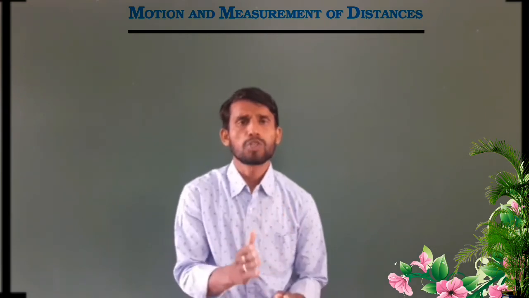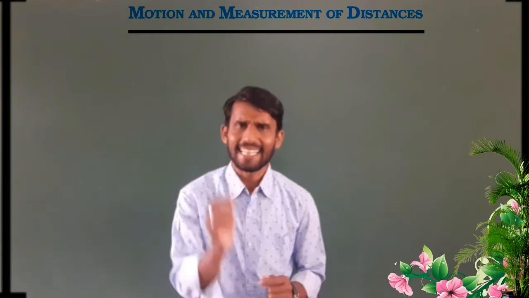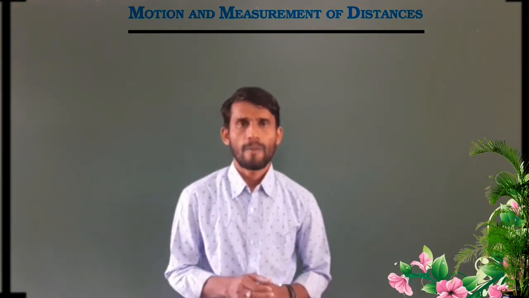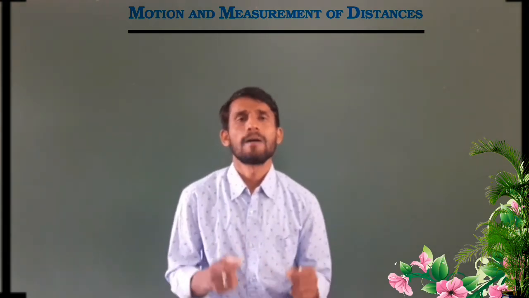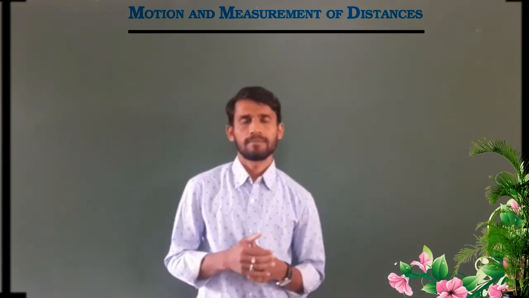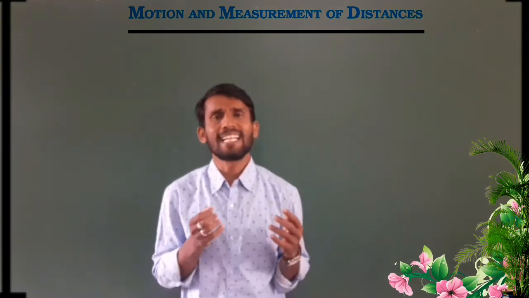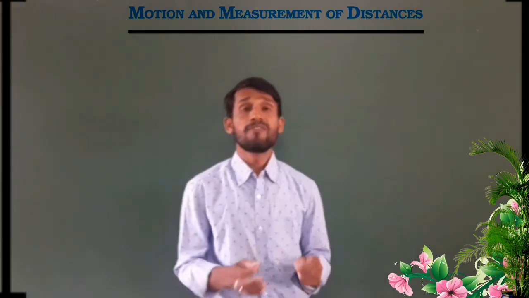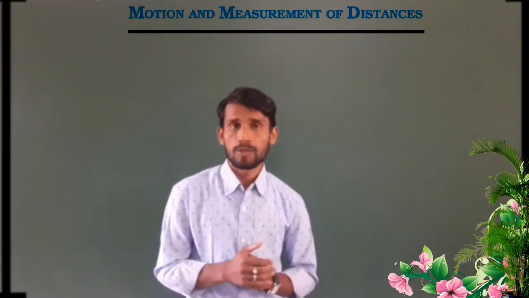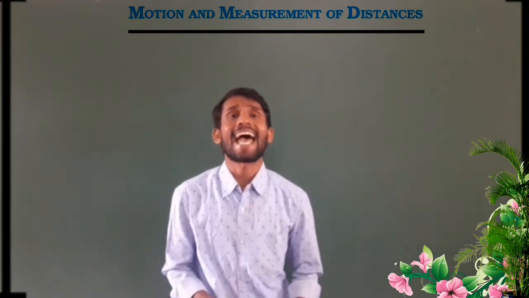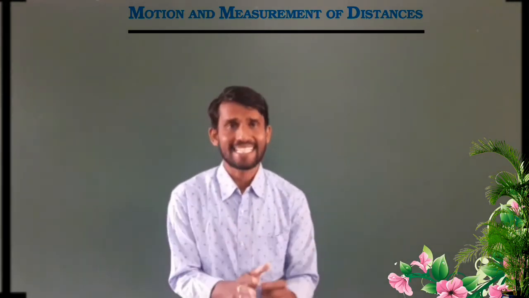Dear friend, when both students use the string, they get the exact length. You would say that if we use a geometrical scale, dear friend, if you measure by the scale also, you will get the exact length of the desk.